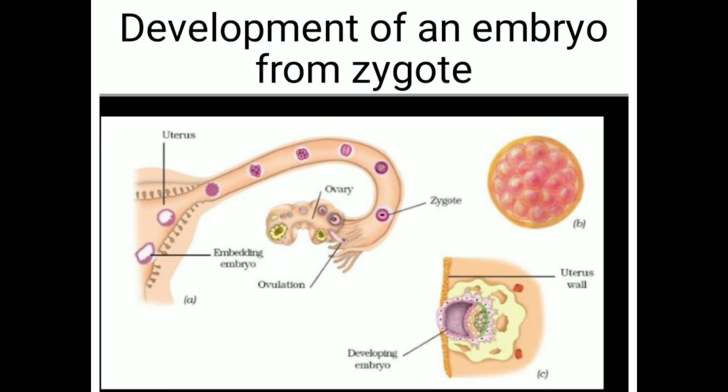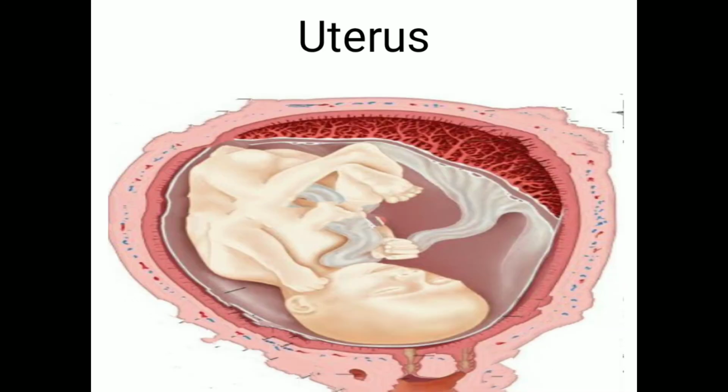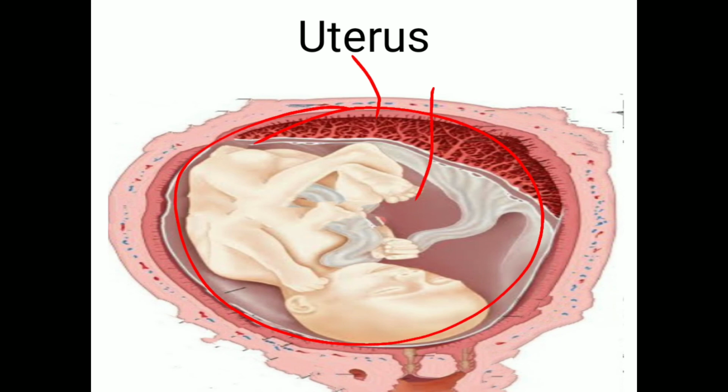So it is the uterus where the development of the baby takes place. So dear students, it is the uterus. Here the whole development and nourishment is provided to the baby through the uterus. So the uterus is the part where the development of the baby takes place.